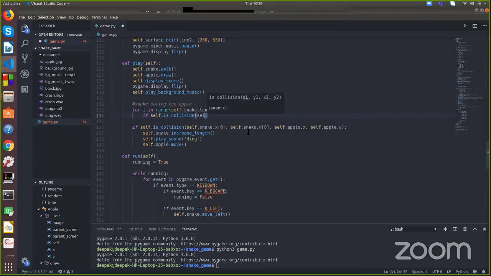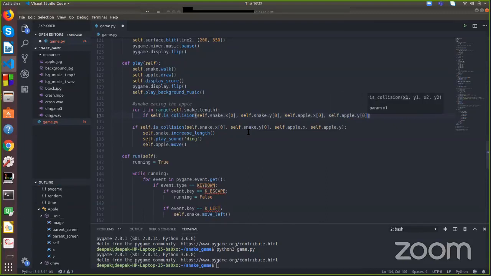So self.snake.x[0], self.snake.y[0], and let's pass the coordinates of the apple, self.apple.x[0] and self.apple.y[0].